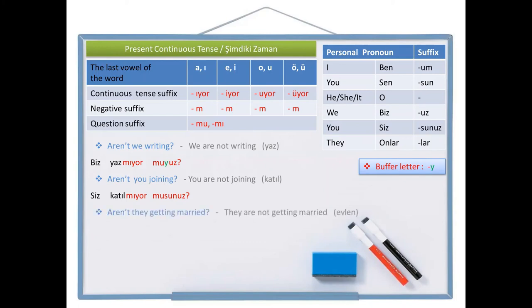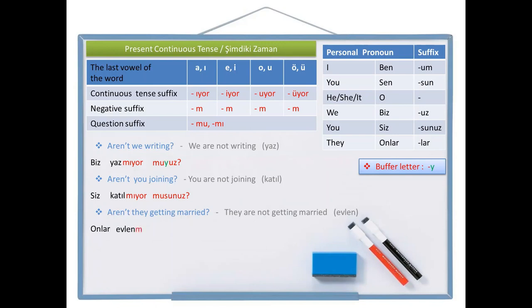And lastly, aren't they getting married? This is the negative question sentence I want. They are not getting married. This is the negative sentence. Get married is evlen in Turkish. Let's write the negative sentence first. They, onlar. Get married, evlen.